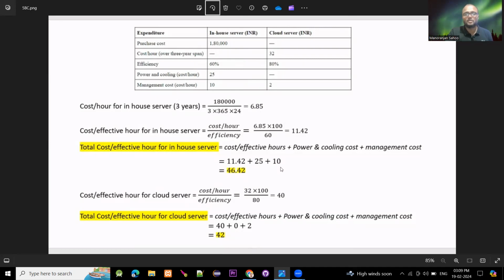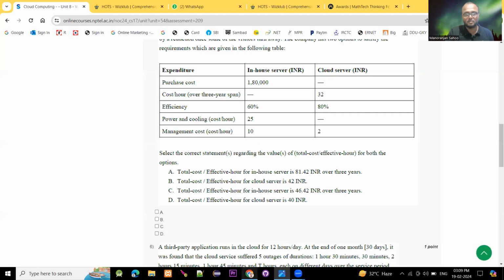Then we have to calculate the total cost per effective hour for the in-house server, that is 11.42 plus the power and cooling cost. Power and cooling cost in case of the in-house server is 25 rupees, plus the management cost. Management cost is 10, so 11.42 plus 25 plus 10 will be 46.42. This one is 46.42, option C.